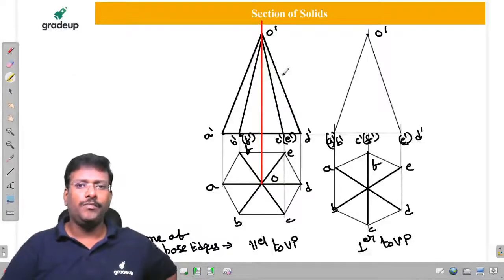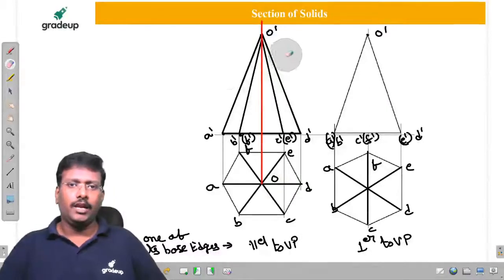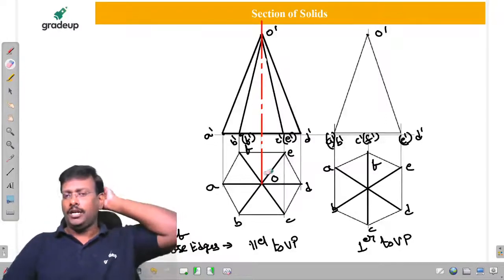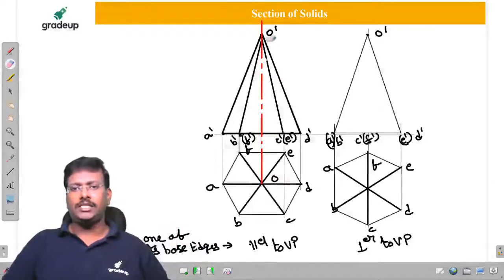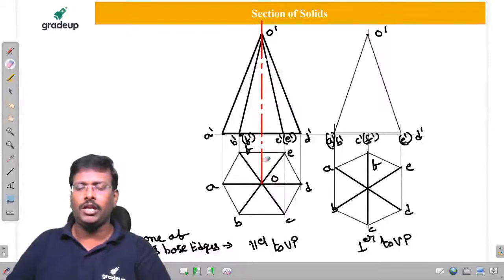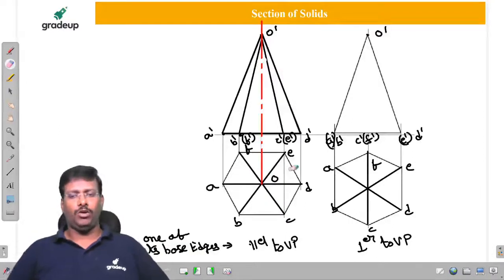But remember, it should be a chain line. So this cutting should not enter into the polygon. The axis is a line in the front view, but in the top view it is a point. That's why from here to here it is a projector. Then onwards it is a chain line. Beyond the polygon only we have to draw.